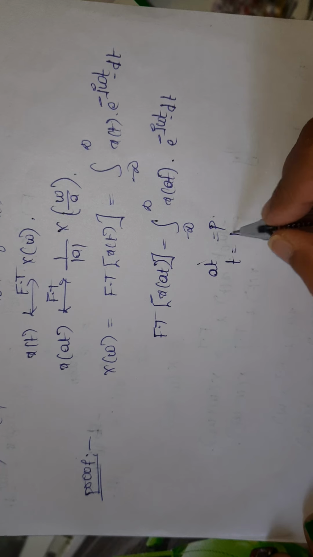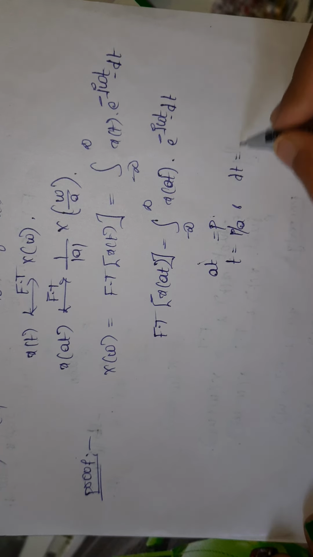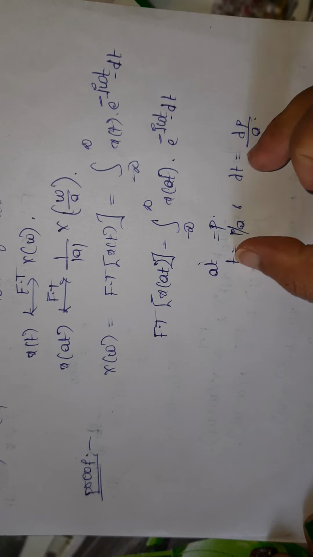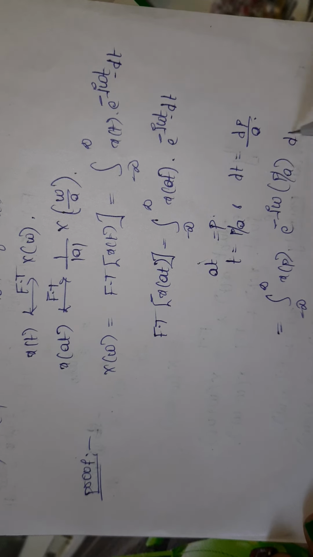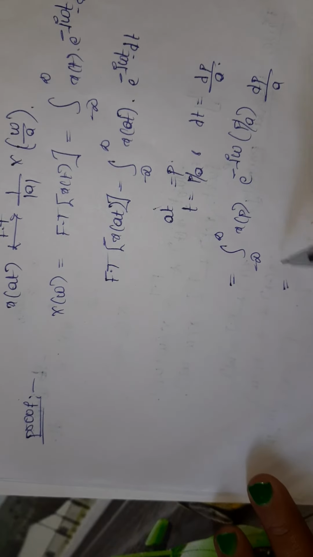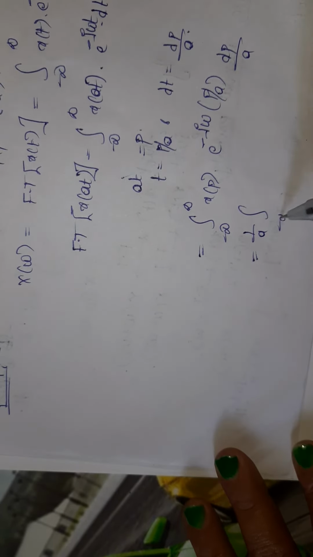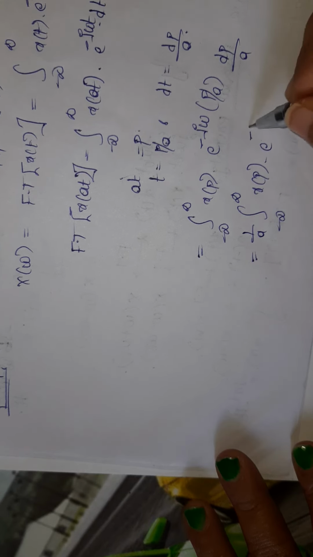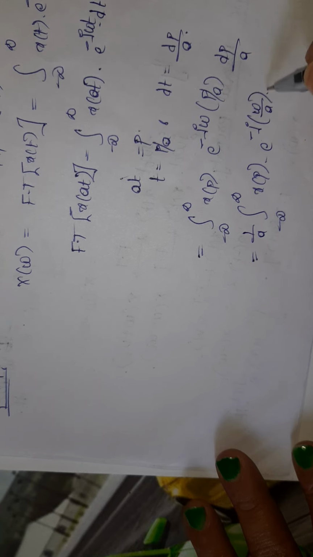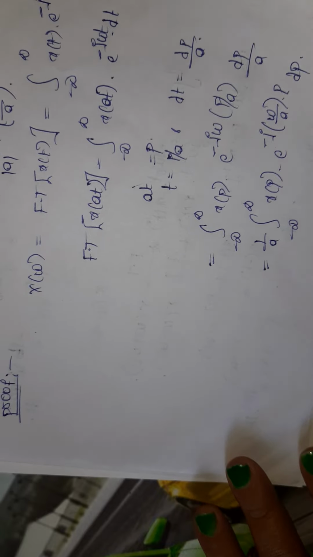Then t is equal to p by a and dt is equal to dp by a. Substituting all this in the equation: x of p, e power minus j omega times p by a, and dp by a. So it can be written as 1 by a integration from minus infinity to infinity x of p e power minus j omega by a into p dp. Now we'll enter into the cases.